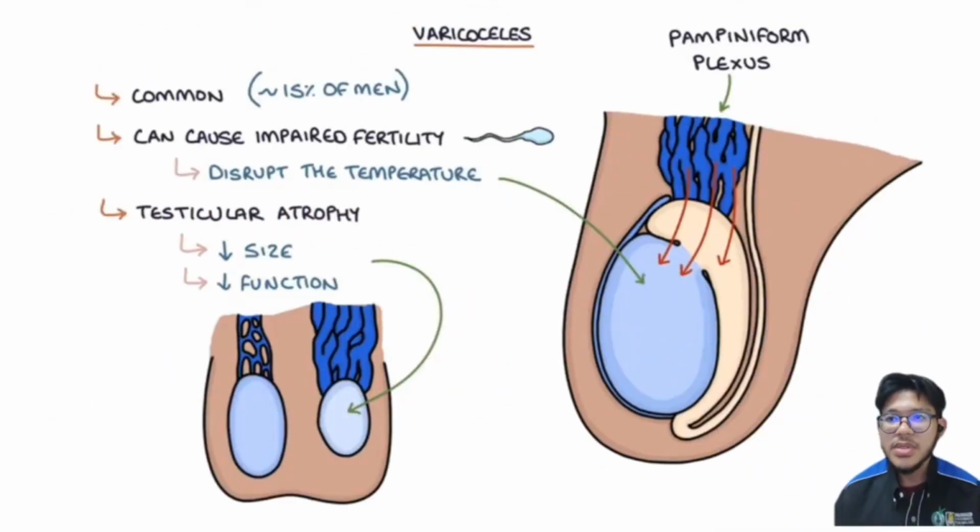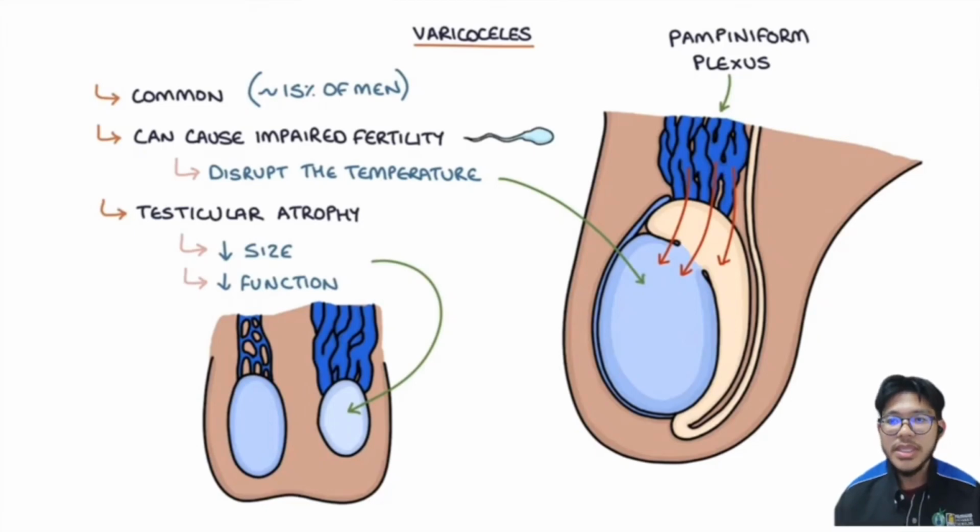The precise cause of varicoceles is not known, but it is thought to develop from a backup of venous blood flow in the internal spermatic vein that causes venous engorgement, which is clinically detectable on scrotal examination. A varicocele occurs when veins in the pampiniform plexus become swollen. Varicoceles are common, affecting about 15 to 20% of men, and can cause infertility probably due to disrupting the temperature in the affected testicles. All the blood collecting above the testicles increases the temperature, which can result in reduced fertility.